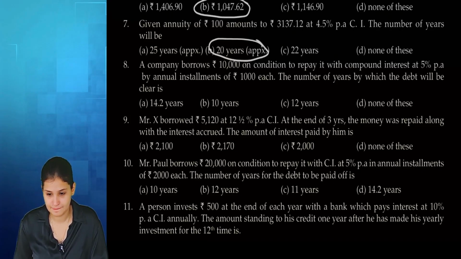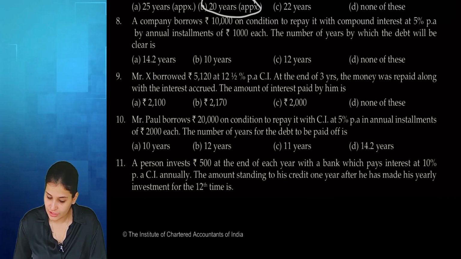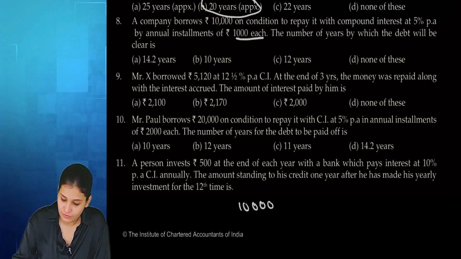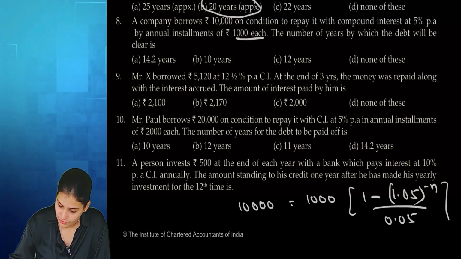Yes, ma'am. Question number 8. A company borrows a loan of rupees 10,000 on a condition to repay it with a compound interest of 5% per annum by annual installment of 1,000 each. Annuity is 1,000, 1 minus 1.05 to the power minus n upon 0.05.